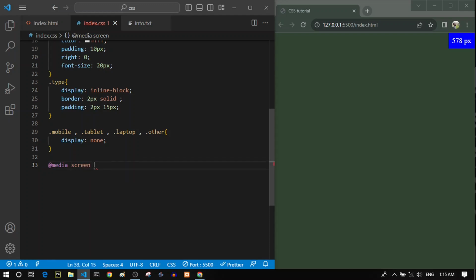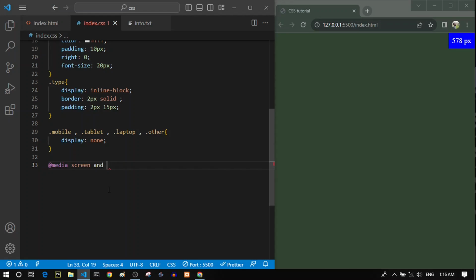So let's keep it screen, because we are writing styles for the devices that are the type of screen. For example, mobiles, laptops, tablets, TVs, and so on. So next we should write and, because we want to combine another condition here. The first condition was that the type of device should be the screen devices, so these devices that do have screens.